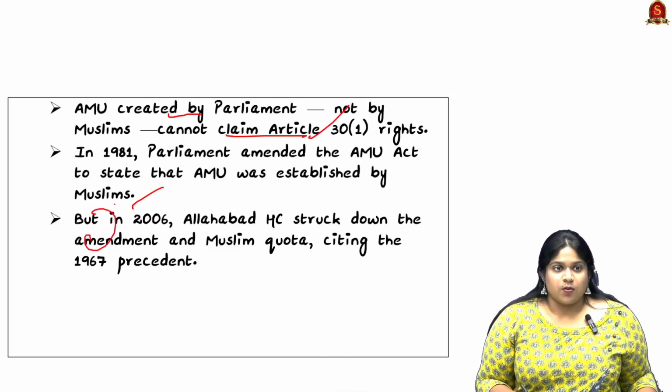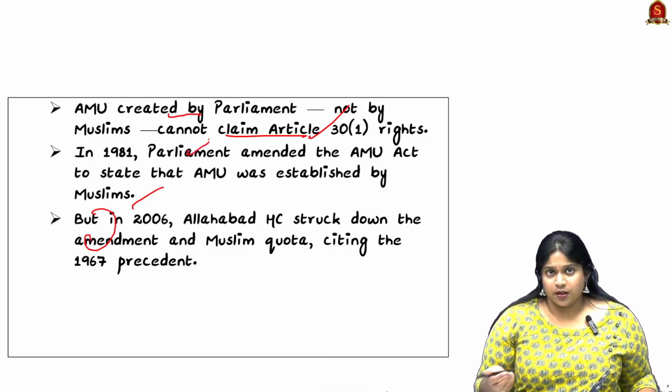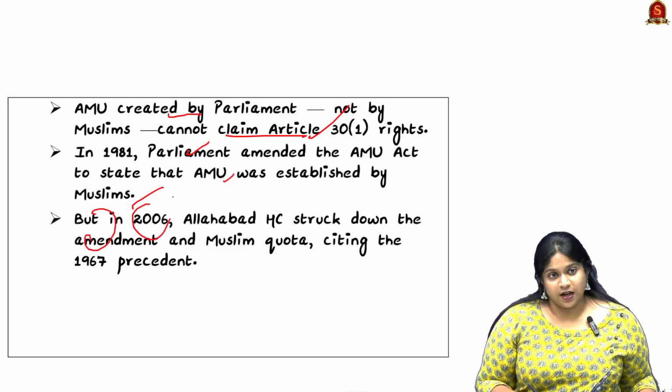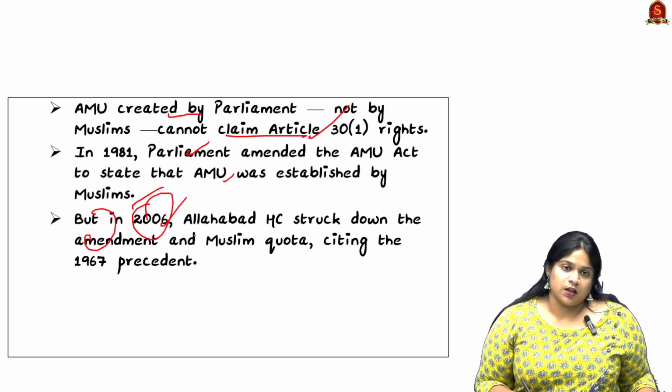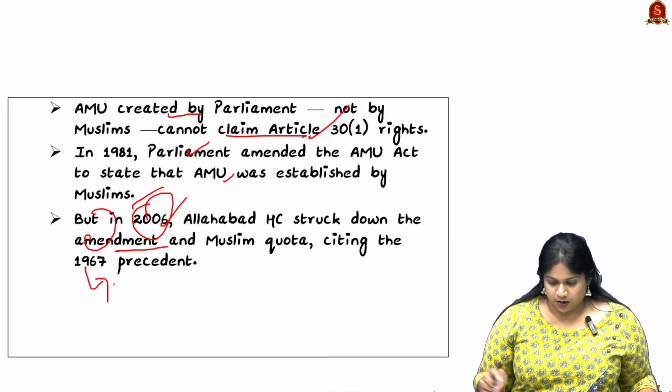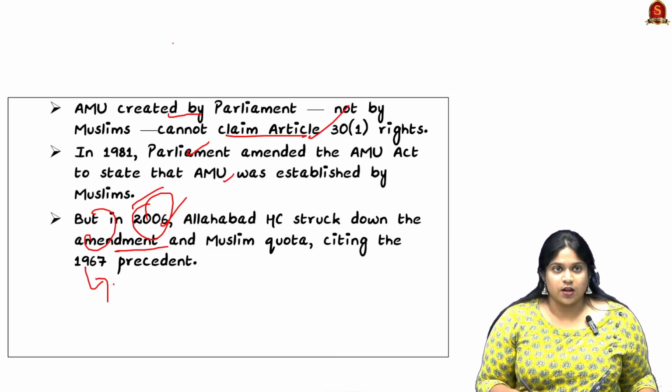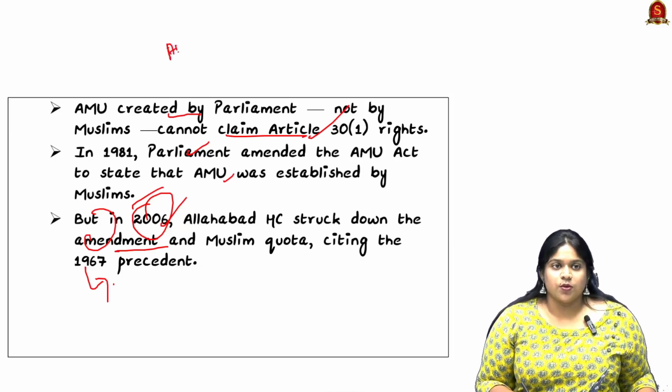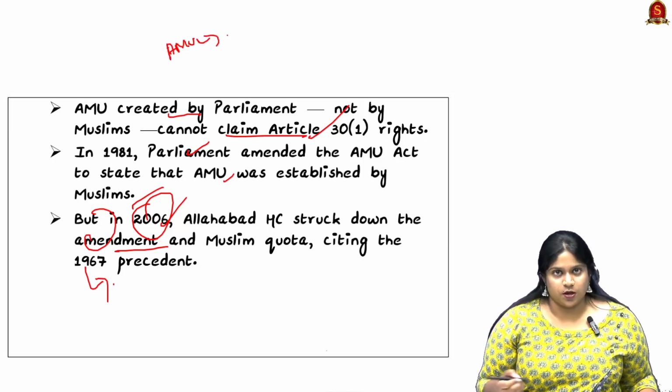But in 1981, the Parliament amended the Act so that AMU can claim, but again in 2006, the High Court struck down the amendment, citing the 1967 ruling as the precedent. So now in recent years, again the AMU wants to claim its minority status.